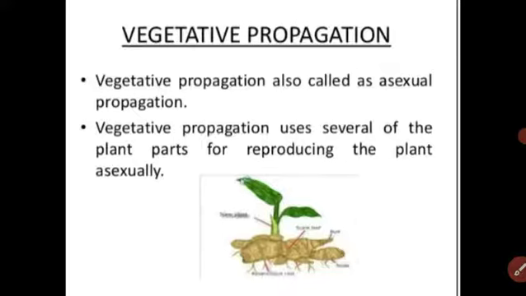We have seen the types of asexual reproduction: binary fission, budding, fragmentation, spore formation, and vegetative reproduction.